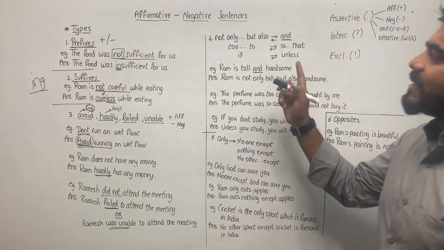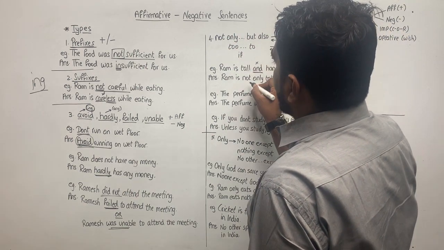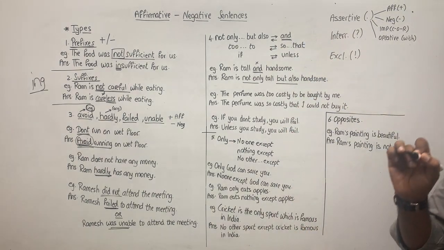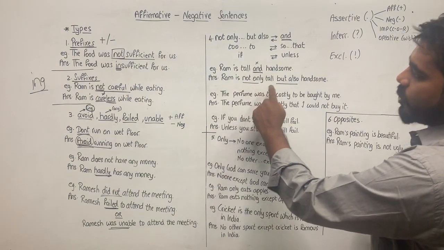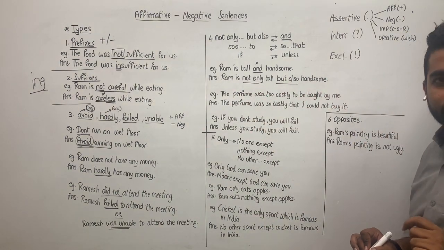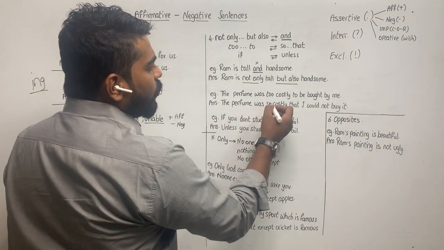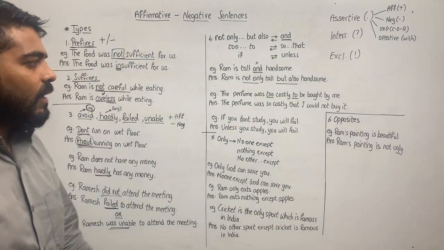Ram is tall and handsome. So, instead of "and", it goes away and "not only" and "but also" are added. Ram is tall and handsome. Ram is not only tall but also handsome. Okay? Continuing further ahead, the perfume was too costly to be bought by me.